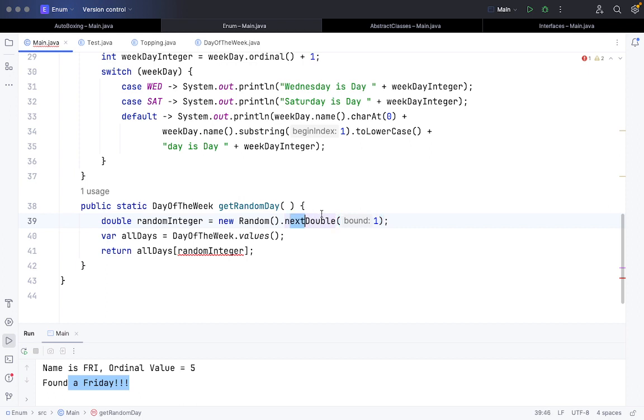So you have to use a function called next double. Suppose it is 0.5, what will be the double value? Do you want a value between 0 and 0.5, or do you want the output as 0.5?